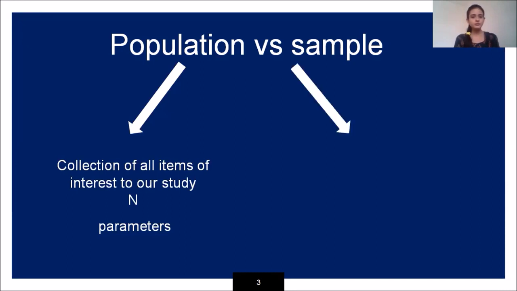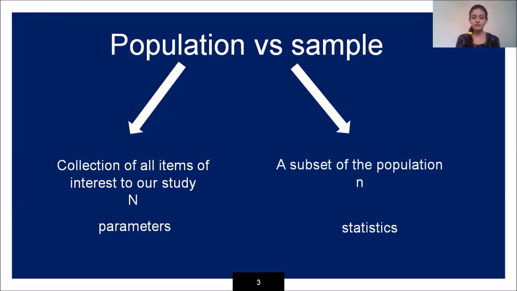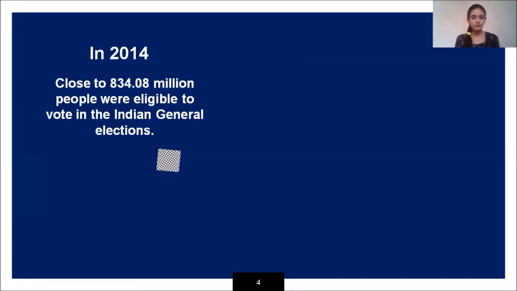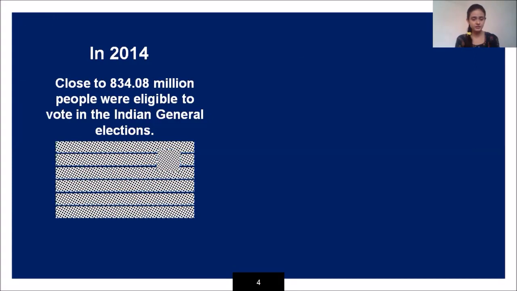Now, what is sample? It is the subset of the population. Let's call it small n, and we call it the statistics. Let me clear it with one example. Suppose in 2014, close to 834.08 million people were eligible to vote in the Indian general elections.